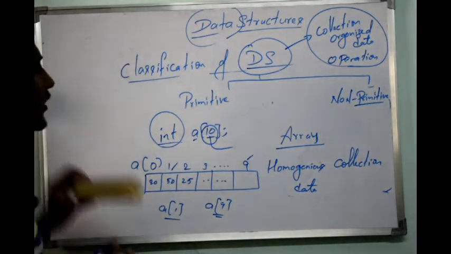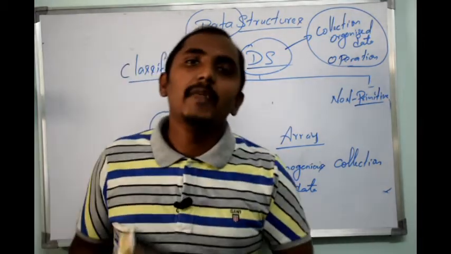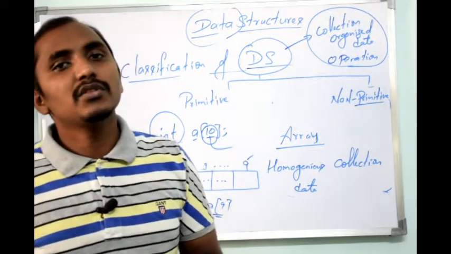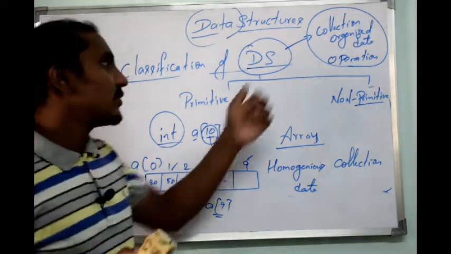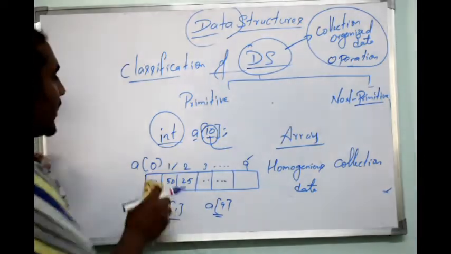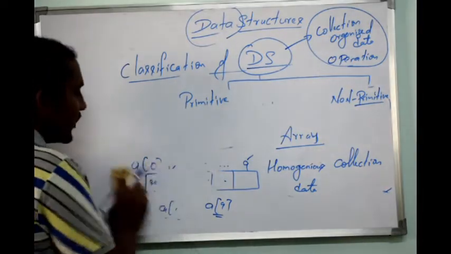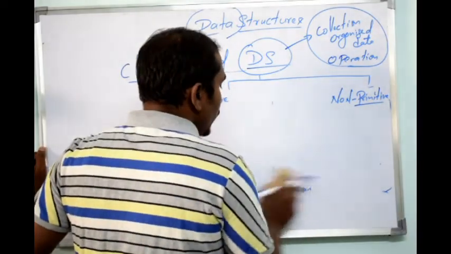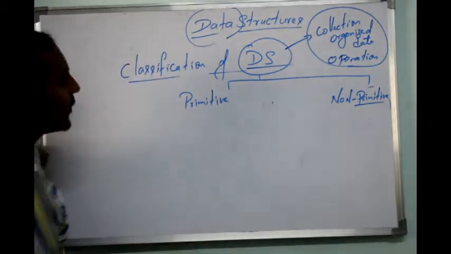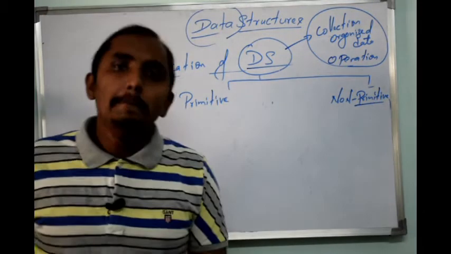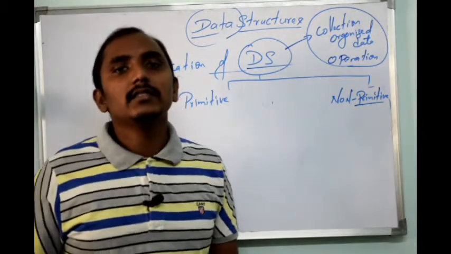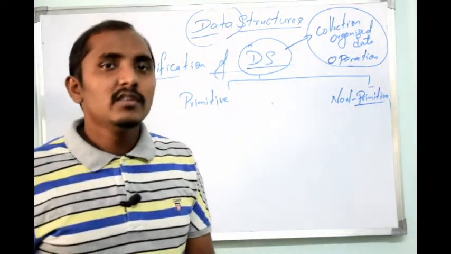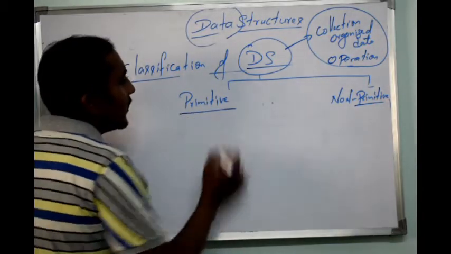We can also consider it as a logical and mathematical representation of storing data. The logical and mathematical representation of storing the data is considered as data structure, which will be divided into two things. As I told you, the first one is primitive, the second one will be non-primitive. So we'll discuss what is primitive. Primitive is if our compiler is able to access that information directly in the form of machine level instruction, then it is called a primitive data type.